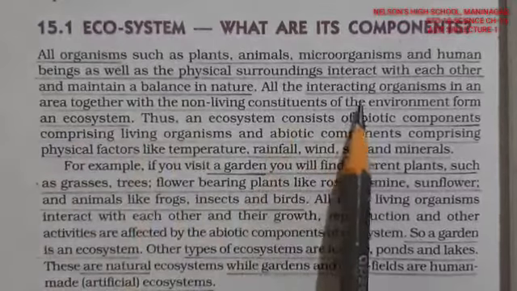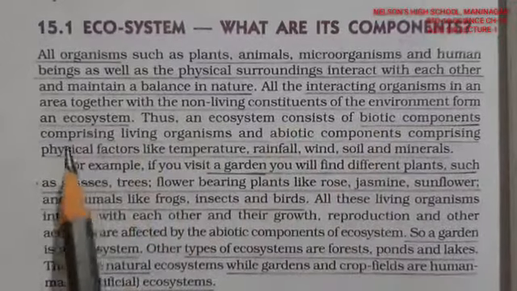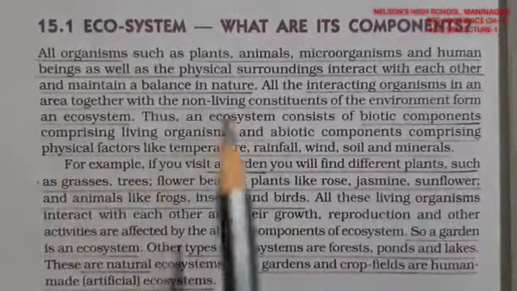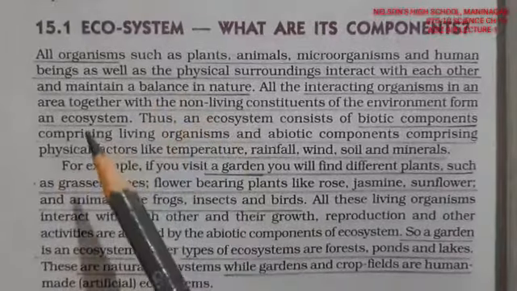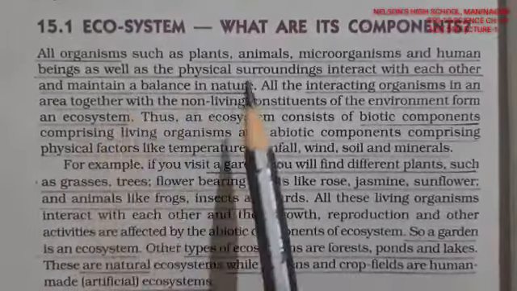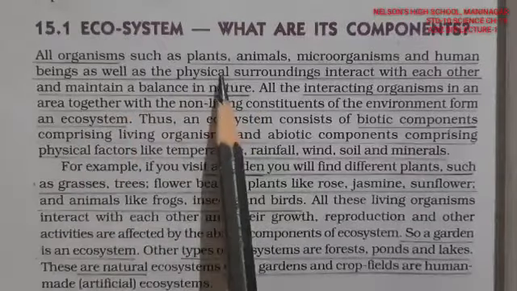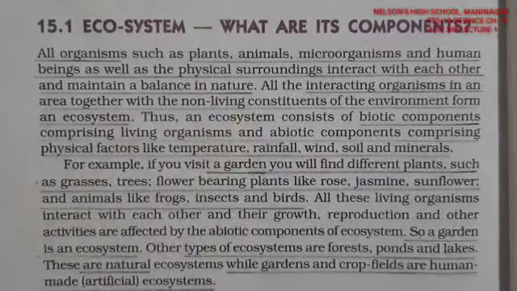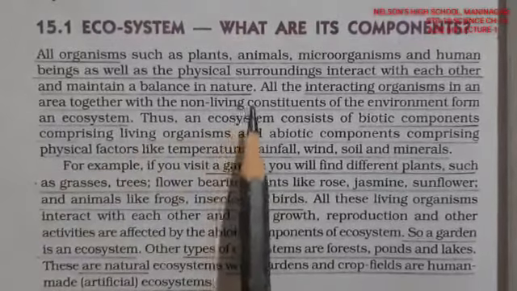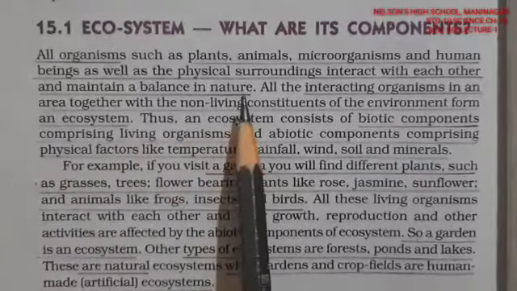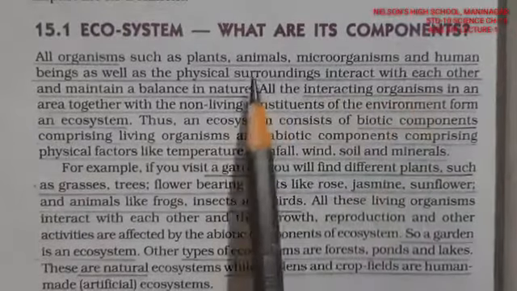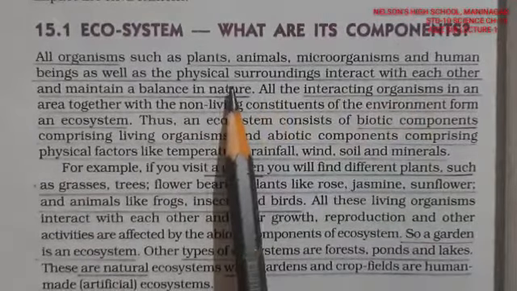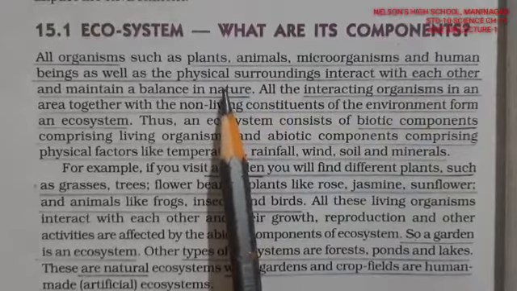Now, all the interacting organisms in the area. So what we are trying to understand is, with respect to environment, what an ecosystem is. What they are trying to explain is that all the living components, which we call the biosphere, including plants, animals and human beings, are not separate. They are counted in animals only, but they put the word so that we can understand well.